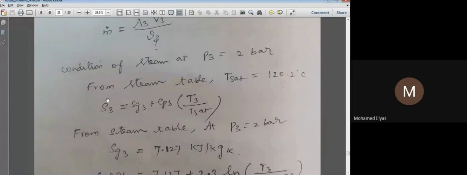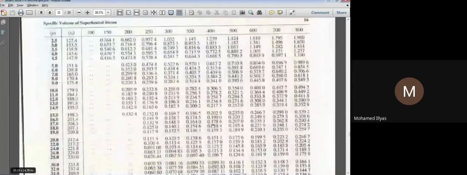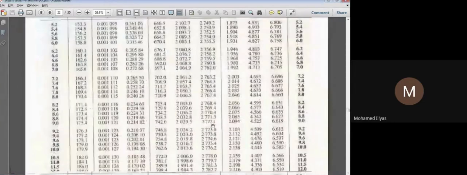Now already we know that S1 equal to S2 equal to S3. So already S1 will be substituted in place of S3 here. So we need SG3. For that we need to take our P3 equal to 2 bar. So I will go to our steam tables now. P3 equal to 2 bar. So we have to go back to our dry saturated steam table.